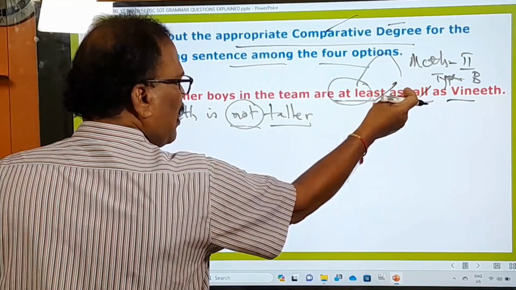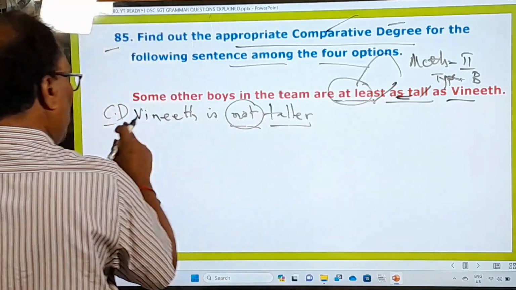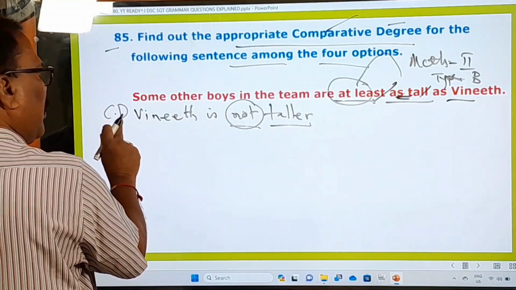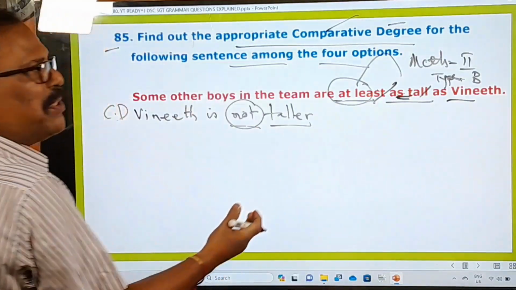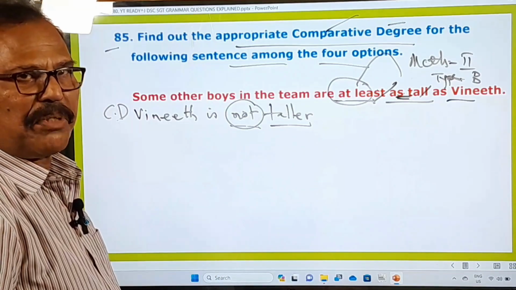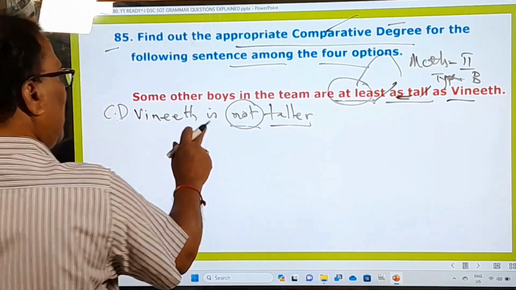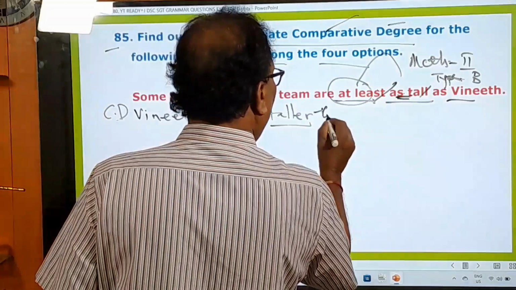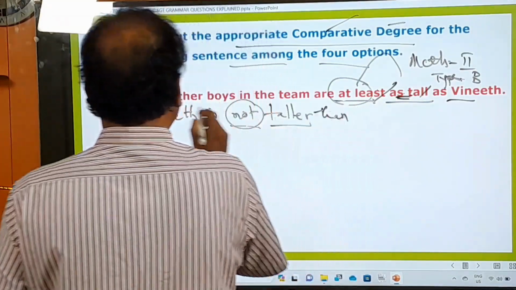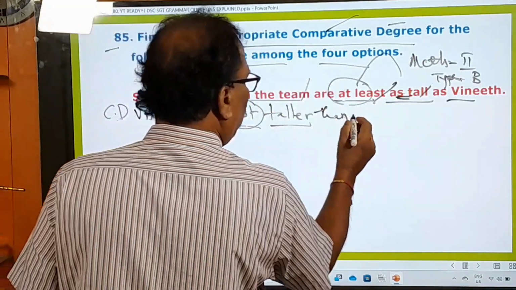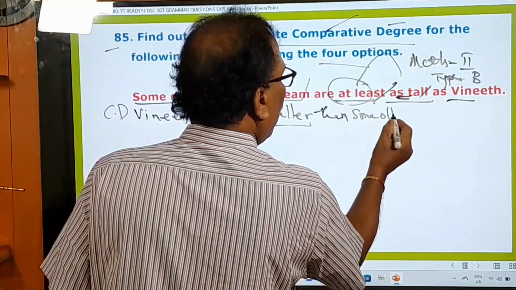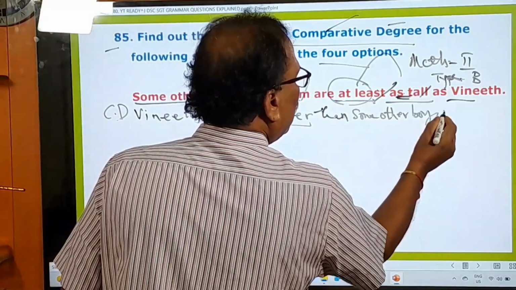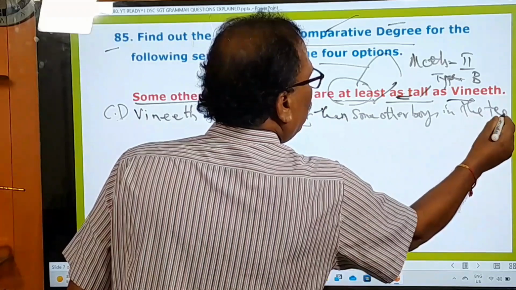Instead of the positive degree adjective, we use the comparative adjective, because you are asked to change this sentence into the comparative degree. In the comparative degree, a comparative adjective must be there. In the positive degree, a positive adjective must be there. That's the rule. So here, Vineet is not taller than. Then what is the remaining part? Some other boys in the team. That must be your answer.